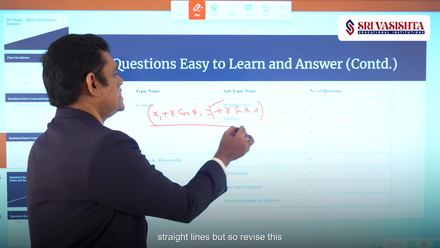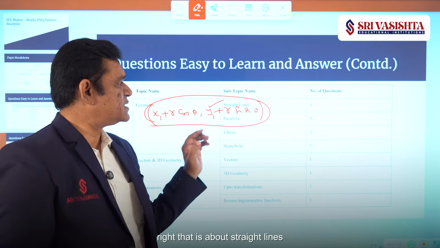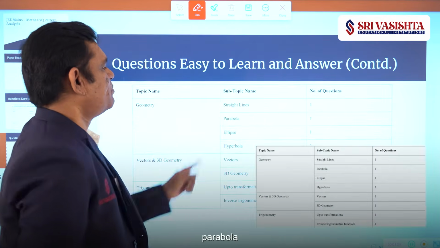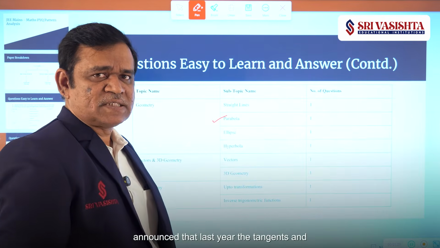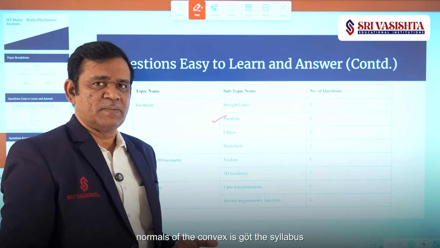But so revise the questions based on this concept thoroughly, right? That is about straight lines. Next comes parabola. As NTA announced last year, the tangents and normals of the conics is not in the syllabus.